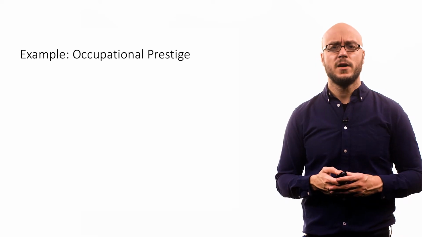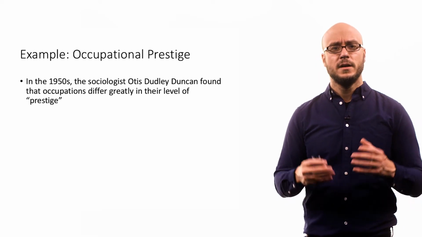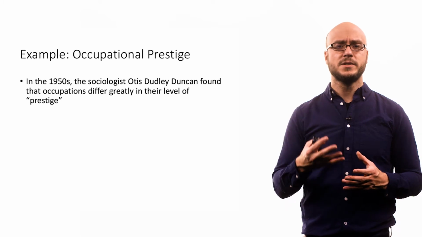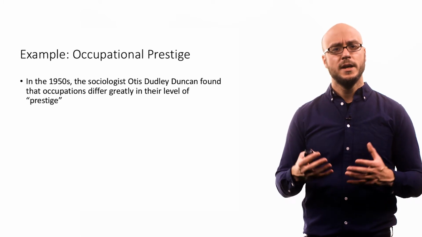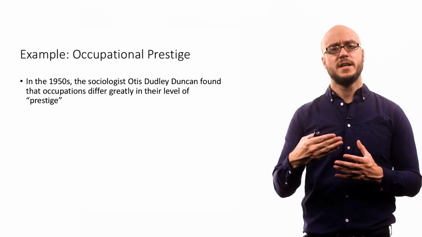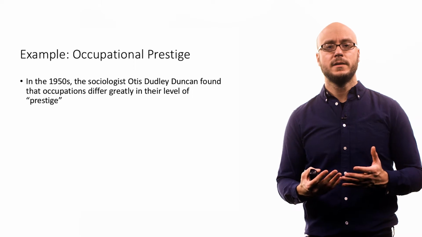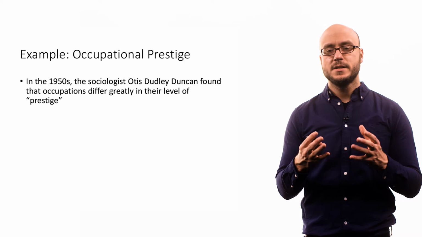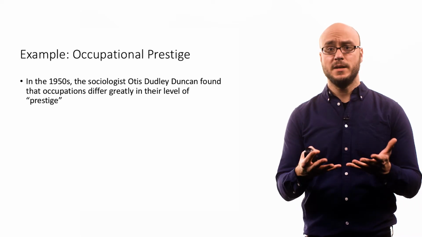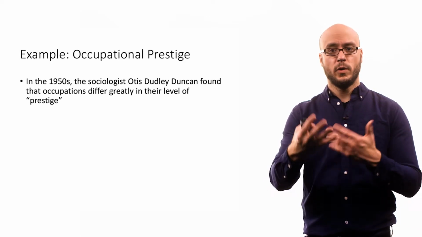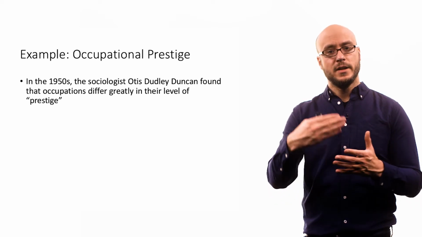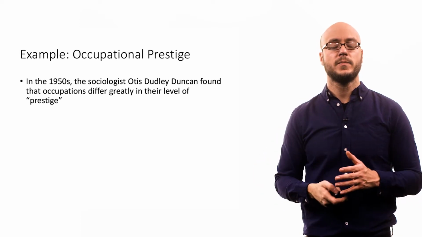Let's look at an example from sociology and political science. In the 1950s, a famous sociologist named Otis Dudley Duncan found that occupations in the United States differ greatly in their level of prestige, meaning people evaluated occupations in different ways. They would say, oh, being a professor is more prestigious than being a car mechanic, for example. He wasn't saying this in a normative sense. He was just saying if you ask people in the population what they think is more prestigious versus another job, there are different levels of prestige.